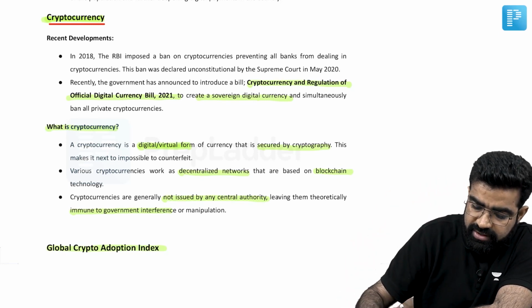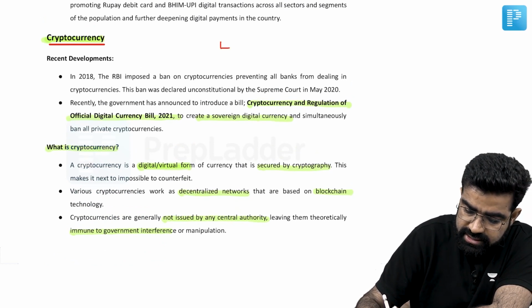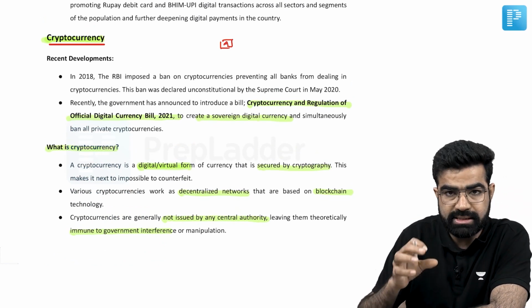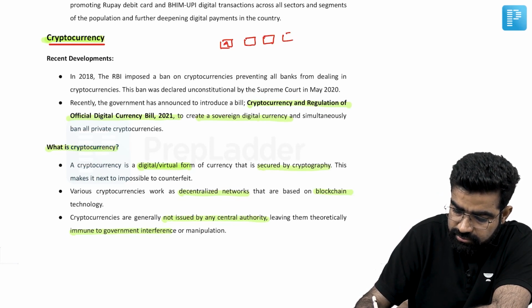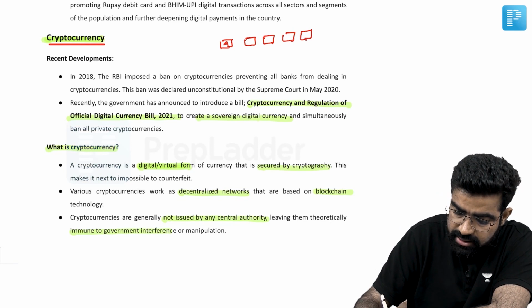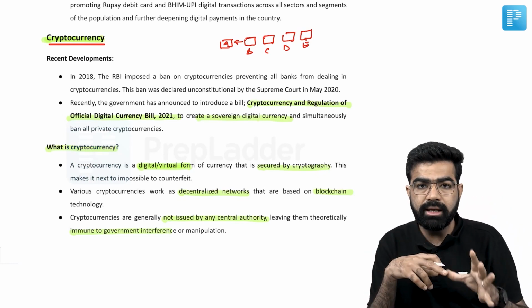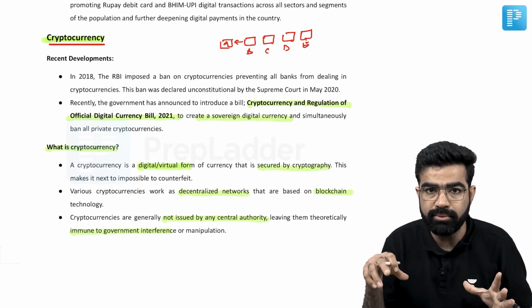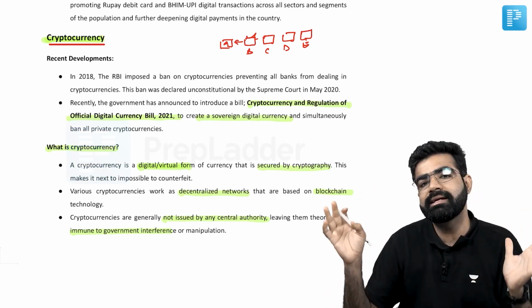What is cryptography? If I talk about this cryptographic technique, for example, if you have to store information, let's say this is A information. So you have a particular process, okay? And after that, B information is there, C information is there, D information is there, E information is there. So this will be arranged in a pattern A, B, C, D, E. This pattern will be very unique and unbreakable for manipulation of the information. Means you cannot manipulate this information B without having the approval of the whole decentralized system.